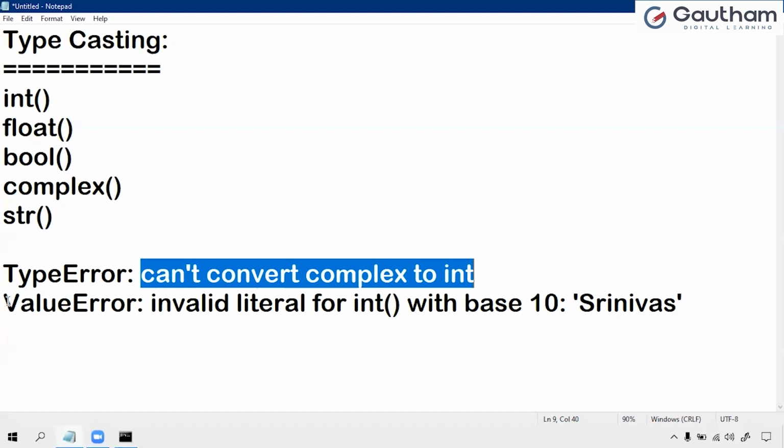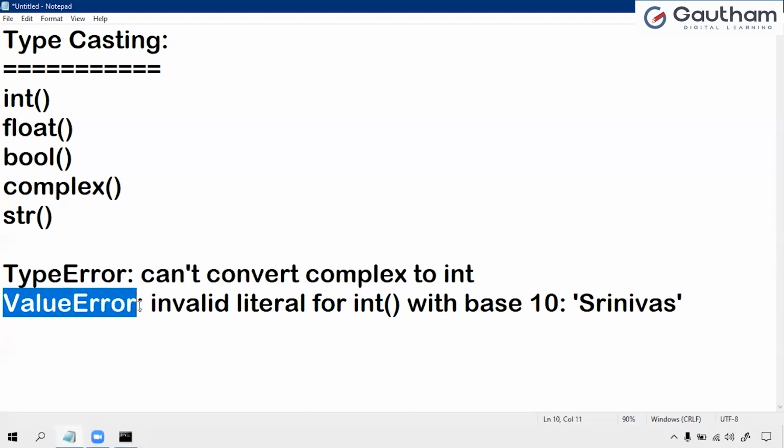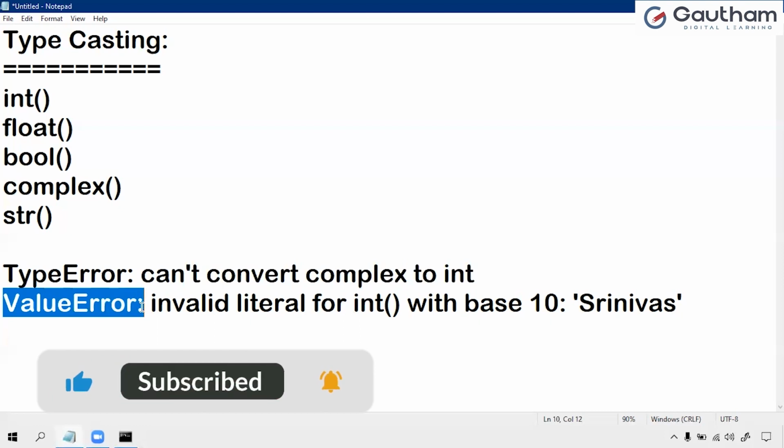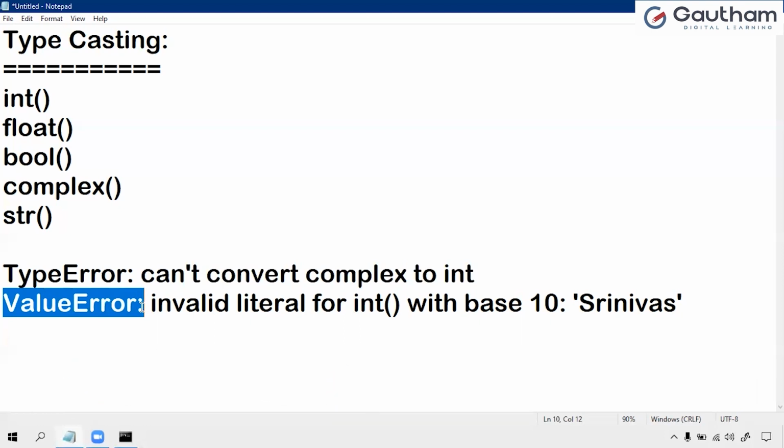Coming to the string, here also we are getting an error, but it is not a type error. A type error means it is not possible to convert from one data type to another data type. At that time only you will get a type error.